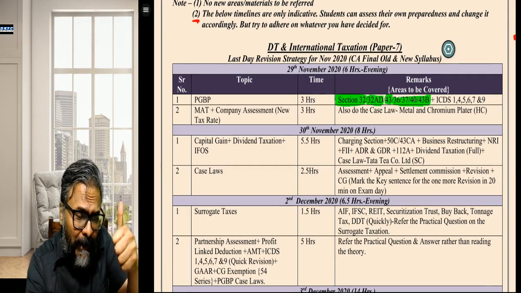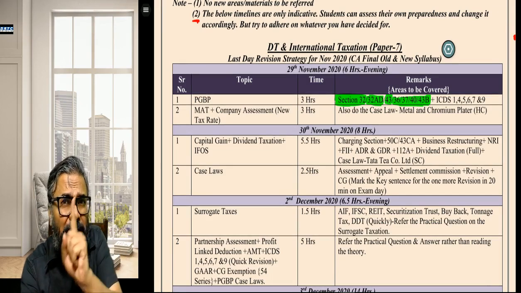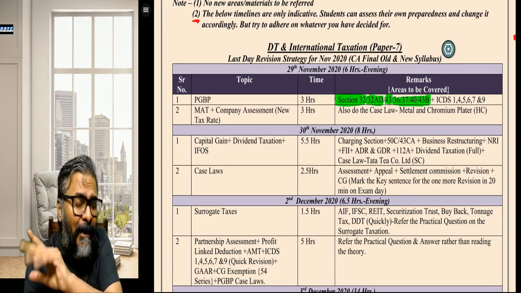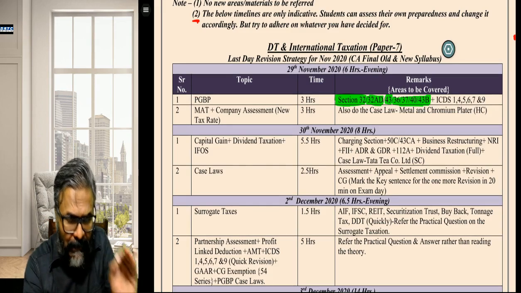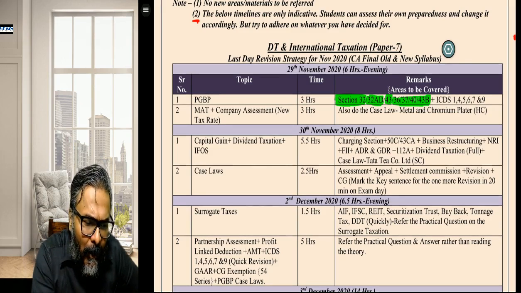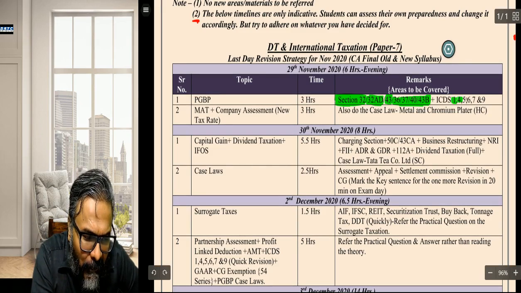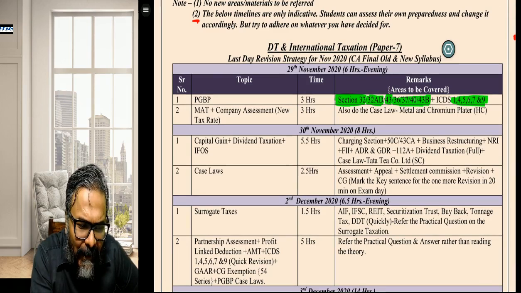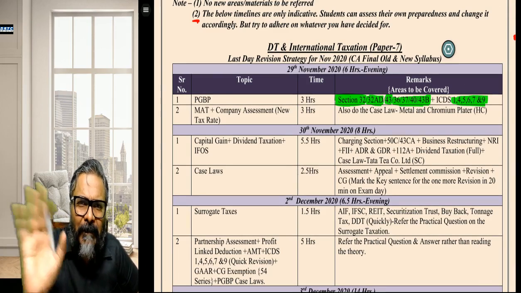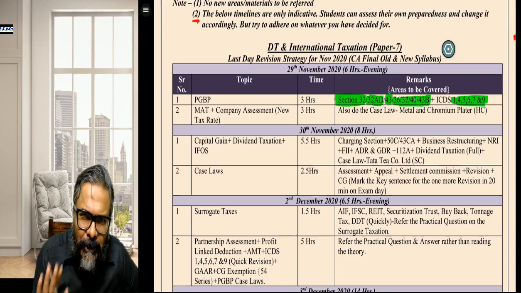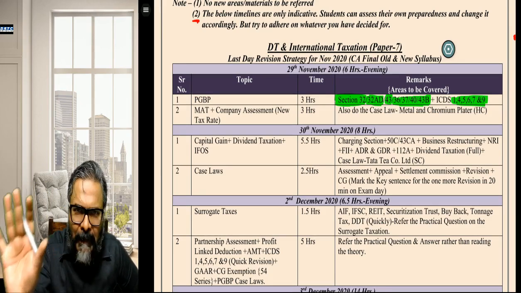So 32 depreciation, 32AD investment allowance. Students, do the investment allowance because this is your last attempt. After that, next year 32AD is not there. 43 is about the actual cost. Ensure you do it because obviously you are linking it up. Now ICDS 1, 4, 5, 6, 7 and 9. Students, specifically I have also marked 1 and 4. 1 and 4 would be done very fast. 1 is the basic principle. 4 is about revenue recognition. Even that is not a big deal.